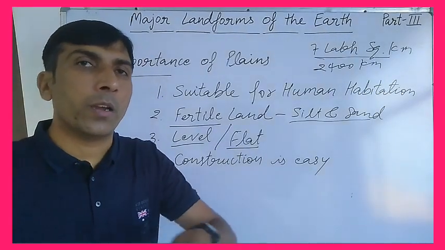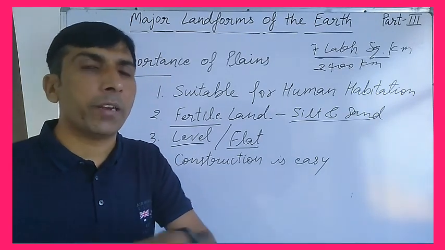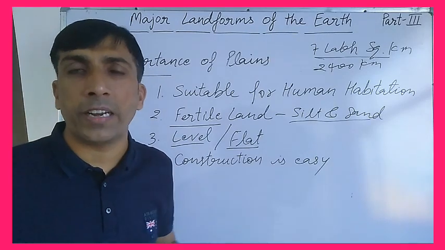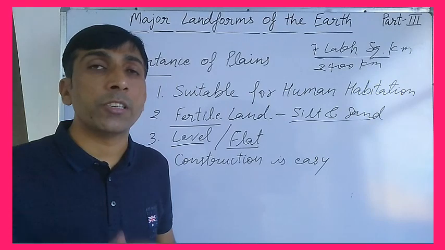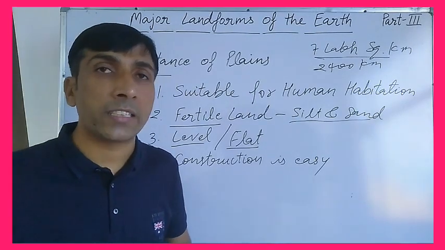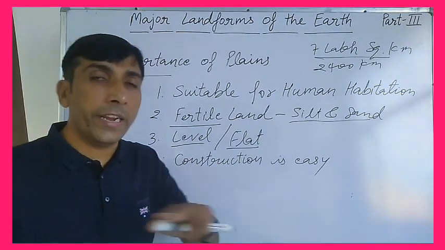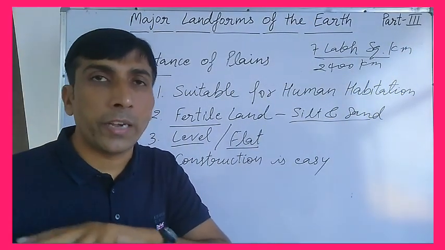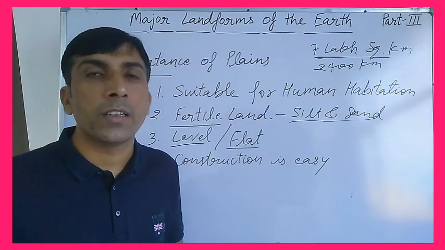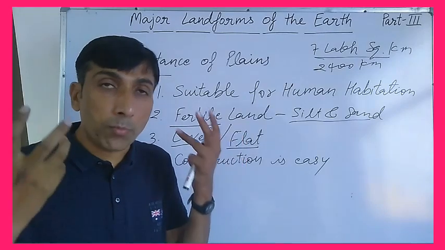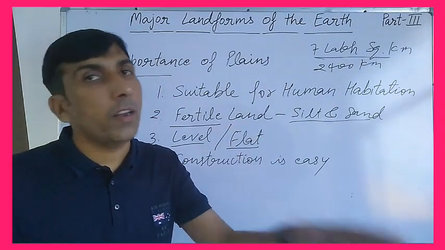Due to which the means of transportation have become very easy. For example, laying down the railways is very easy in the plain area. It is very difficult in the mountainous and desert region. Sometimes it is impossible to lay down the railway tracks in the mountainous region. Clear? So laying down the roads, laying down the railway tracks, and for other productive purposes we can use plains. They are more useful in comparison to other forms of geographical regions.